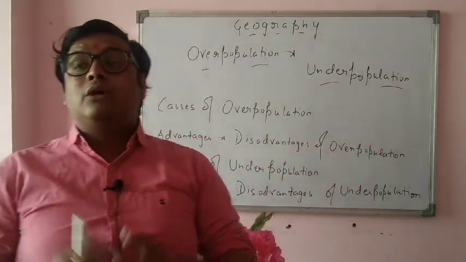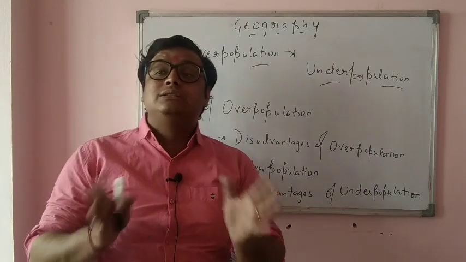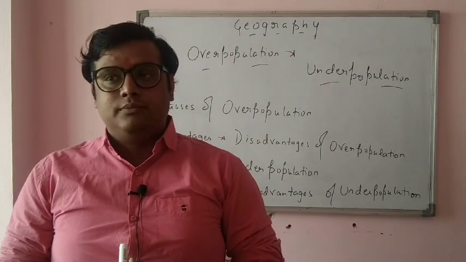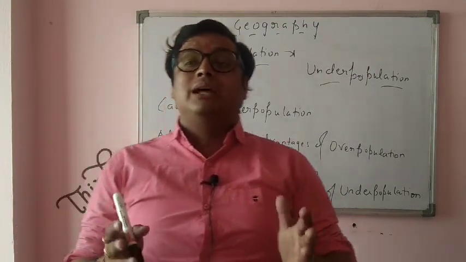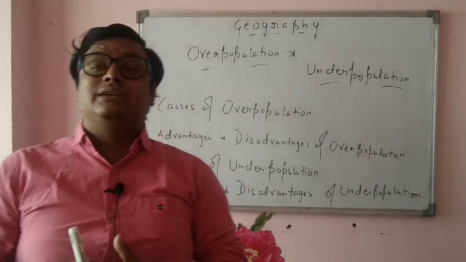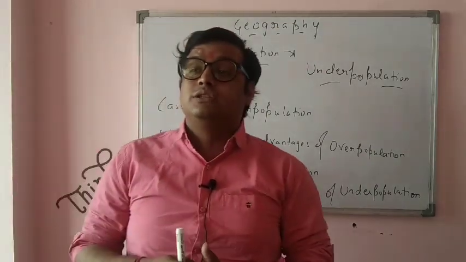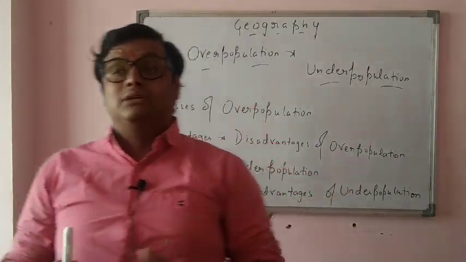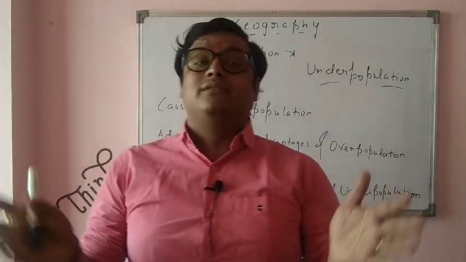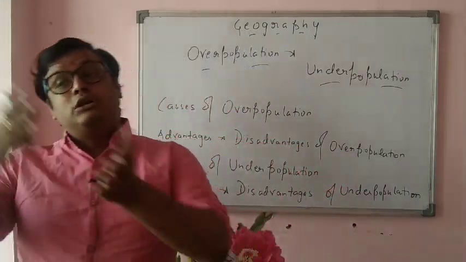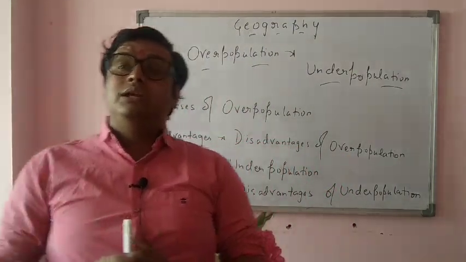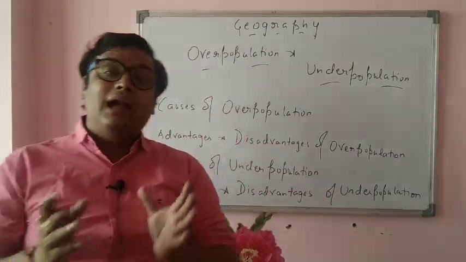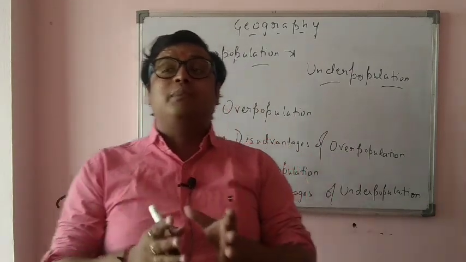Suppose we talk about the alluvial plains in India. They are densely populated because they have a high density of population. In the alluvial plains there is lots of transportation facility, more houses, easy construction of houses, and easy availability of jobs, so people are living in large numbers. UP, Bihar, West Bengal, we know the density of population is very high. When we move towards northeast India, the seven sister states, Meghalaya, Mizoram, Tripura, the density of population is sparse.